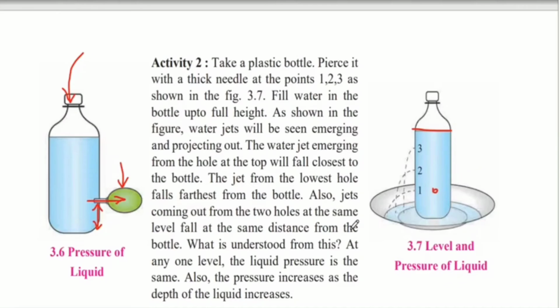What is understood from this? At any one level, the liquid pressure is the same. Also, the pressure increases as the depth of the liquid increases. So by this experiment, we can conclude that as you go higher on the bottle, the water jet created by the hole is decreasing in pressure. But the lower holes have more water pressure, therefore the water ejected goes furthest from it. So at any one level, the pressure would be the same, but it would be more as compared to a level on top of it.